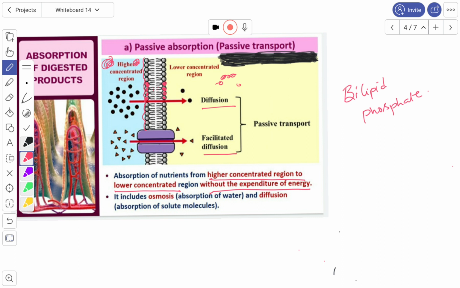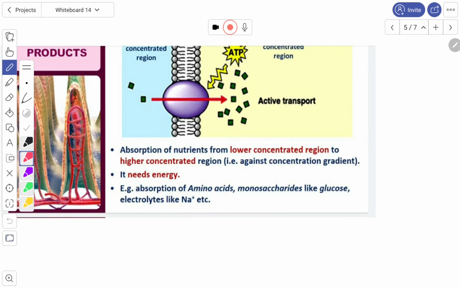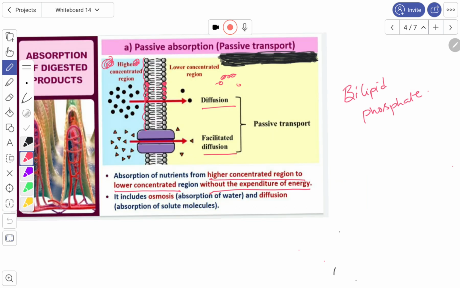Now let us go for the passive transport. I'll explain here active transport and facilitated diffusion also. In facilitated diffusion, substances are carried from higher concentration to lower concentration by a carrier molecule.